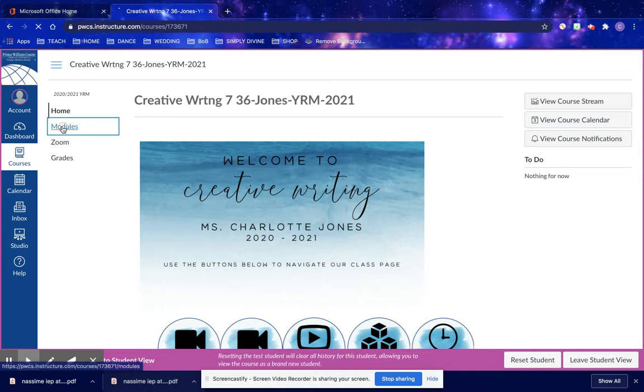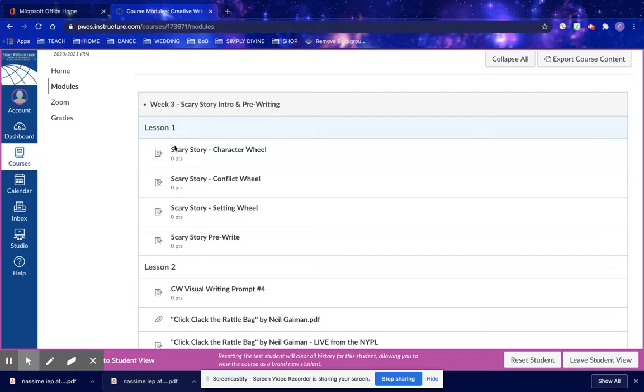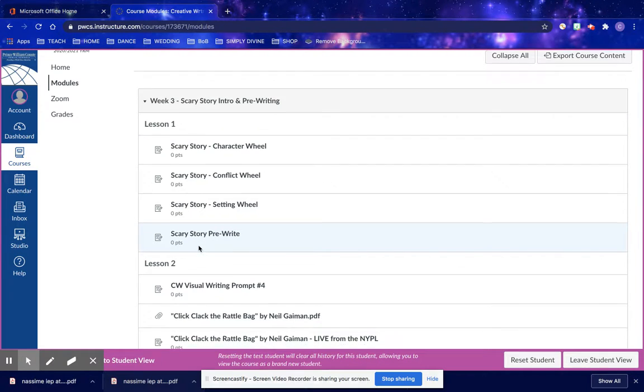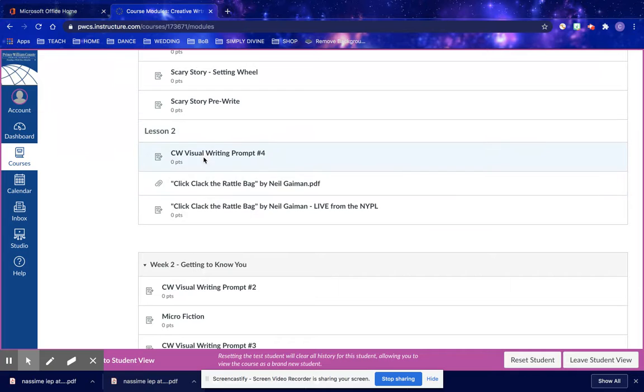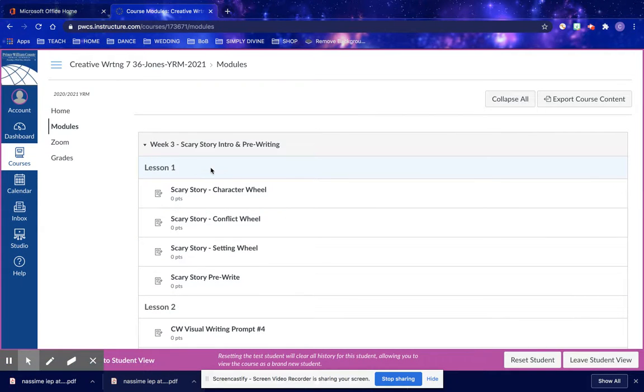So if we come into modules, Week 3, Lesson 1, these activities are intended to be done on Thursday, and Lesson 2, these activities are intended to be done on Friday. So let's get started with Lesson 1. These are your activities for Thursday. So we are starting our Scary Story unit. This is the first day of officially starting that unit.